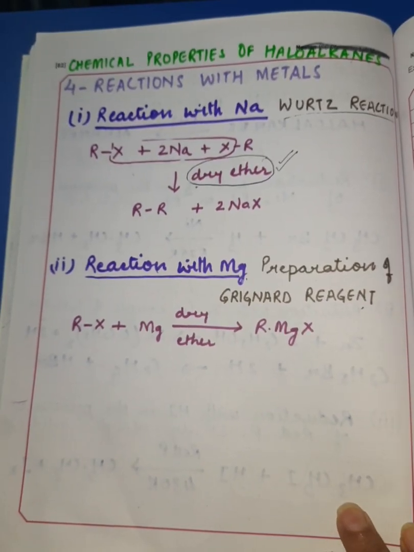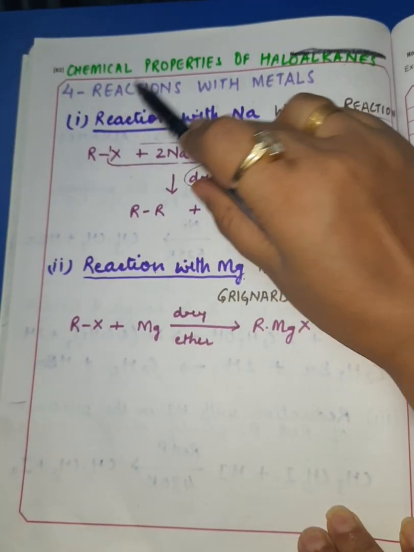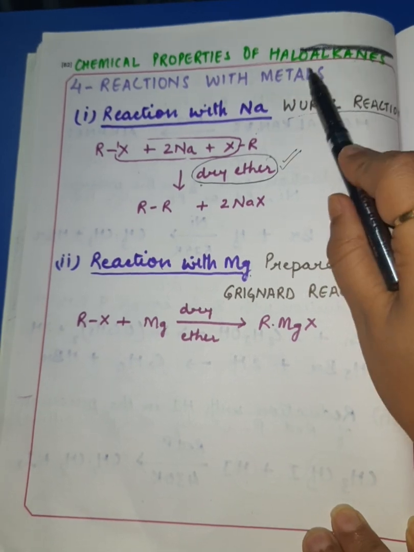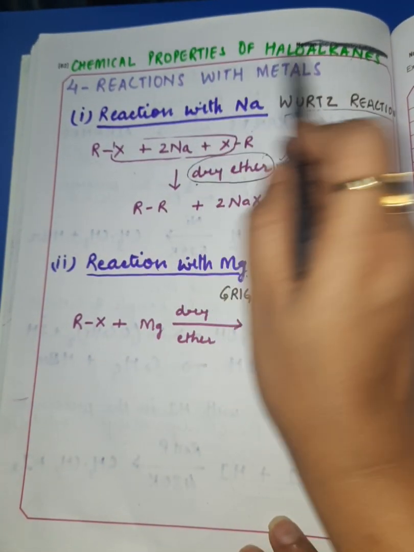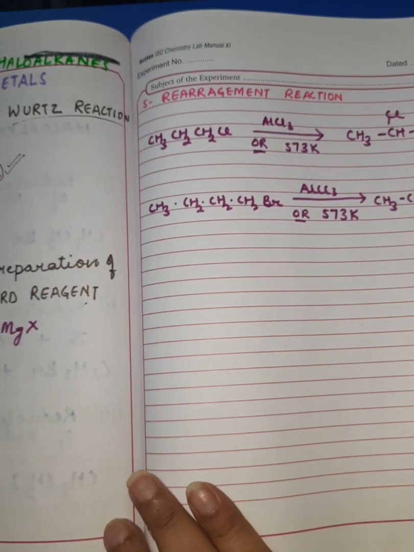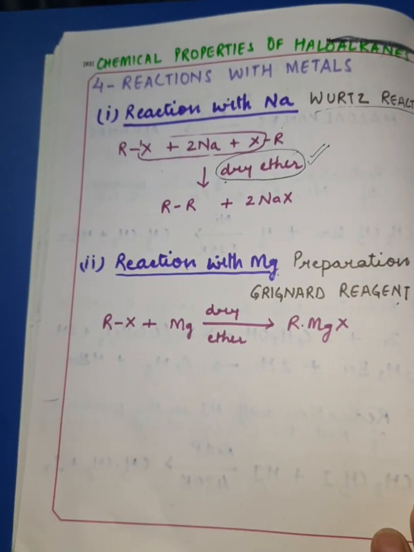Hello my dear students, it is part 4 of the series Chemical Properties of Haloalkanes. In this part 4, we will be discussing two reactions related to haloalkanes. One, reactions with metals, and second, their rearrangement reactions. Alright, so let's see these reactions one by one.